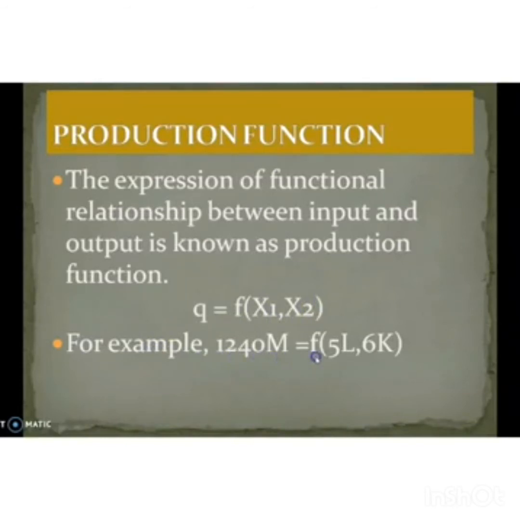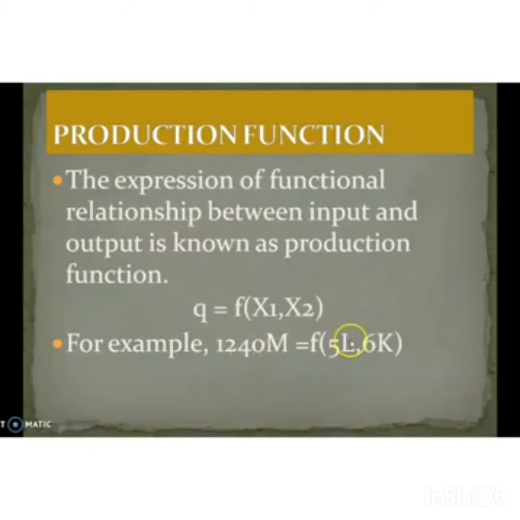Okay. For example, here 1240 M = f(5L, 6K). What is the meaning of this production function? It says that a maximum of 1240 units of commodity M can be produced by using 5 units of labor and 6 units of capital.